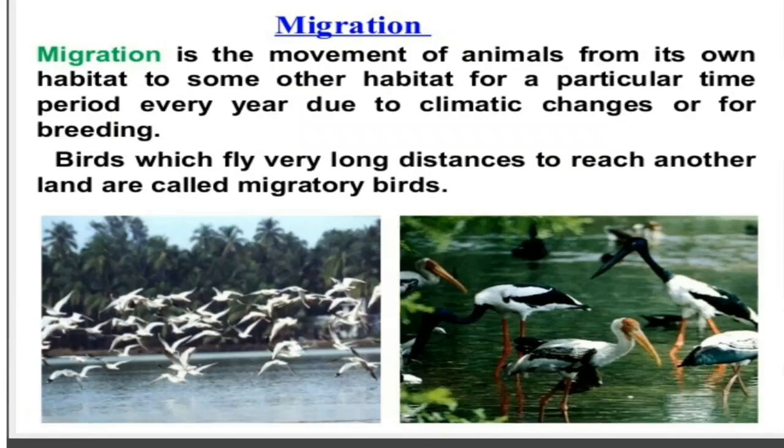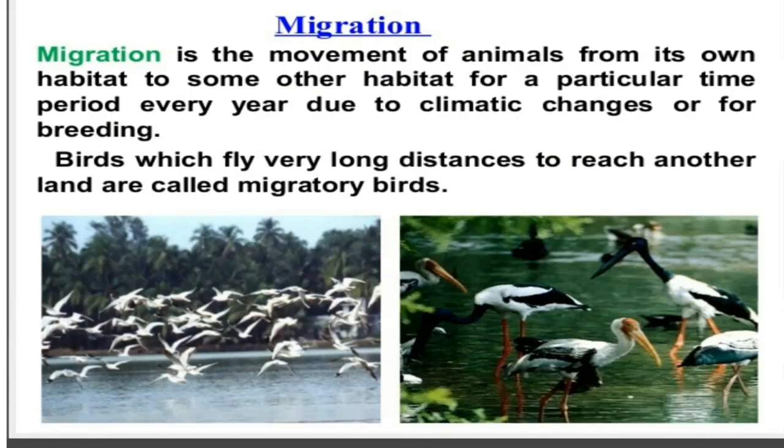Then next is migration. Migration is the movement of animals from their own habitat to some other habitat for a particular time period every year due to climatic changes or for breeding. Birds which fly very long distances to reach another land are called migratory birds. For example, the flamingos come every year to Bharatpur for their breeding purposes.